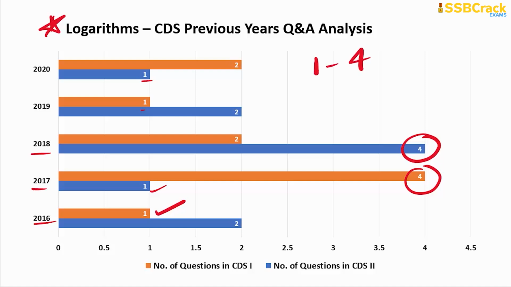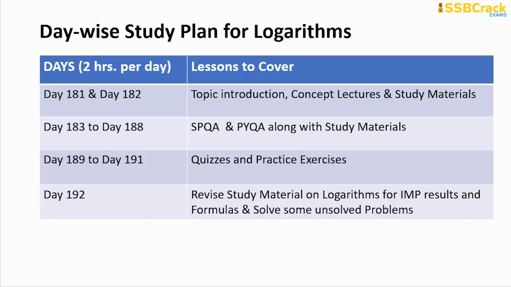And I'm placing this topic in my study plan as the second last topic, because the number of questions is so much less compared to all the important topics we discussed, right? So 1 to 4 questions. Here is the study plan for logarithm: 2 hours per day from day 181 till day 182. Go through the topic introduction, concept lectures and study materials.